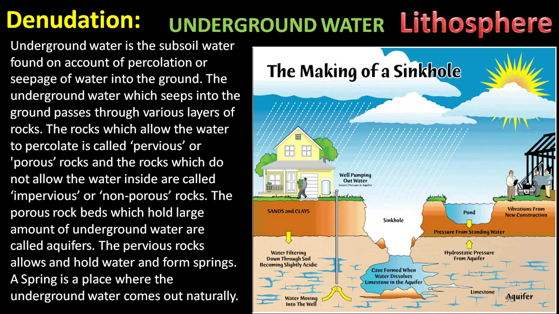The porous rock beds which hold a large amount of underground water are called aquiferous. The pervious rocks allow and hold water and form springs. A spring is a place where the underground water comes out naturally. Here are some very important pictures, concepts where we can identify the making of a sinkhole.